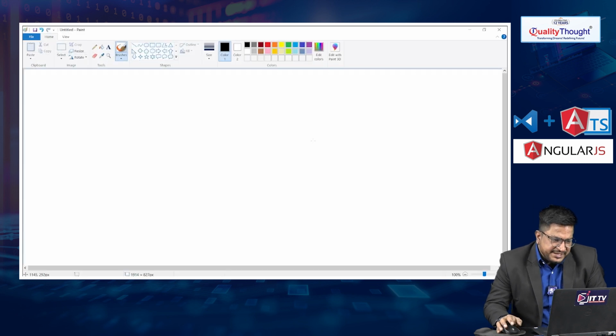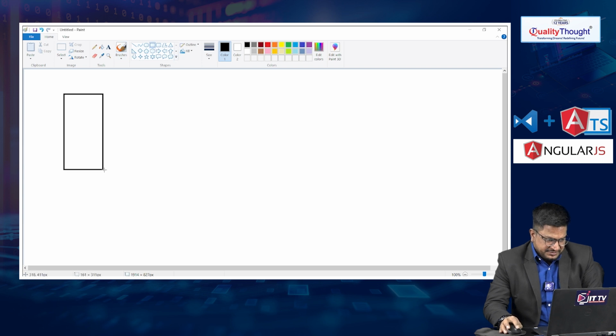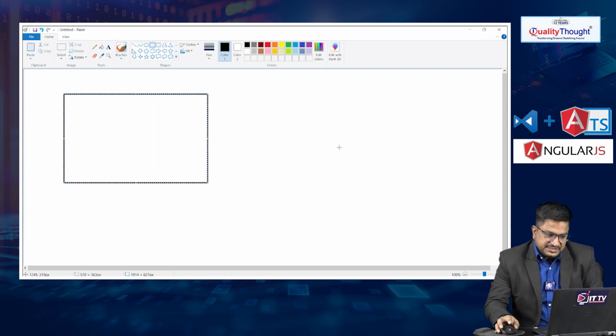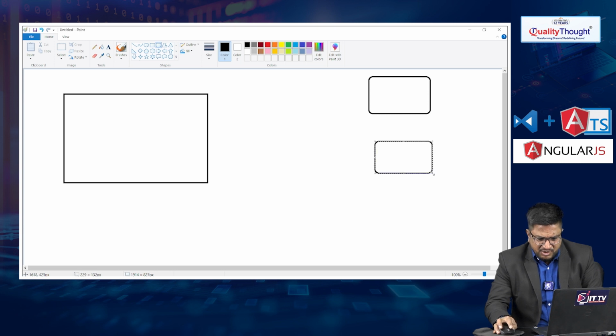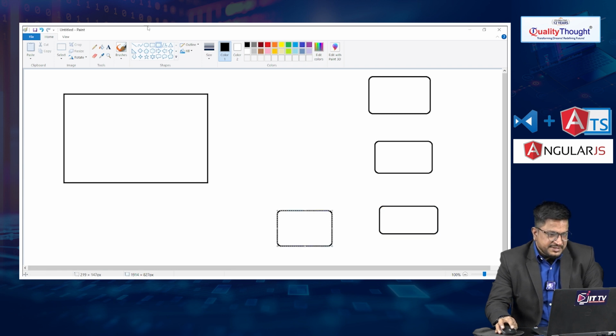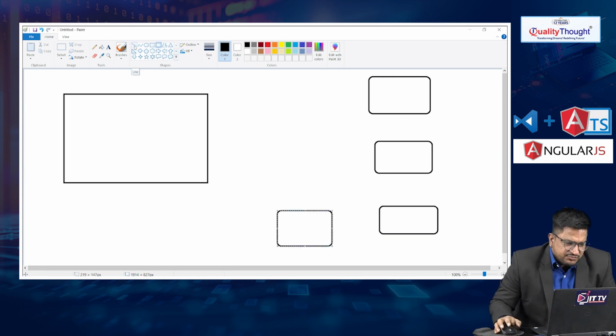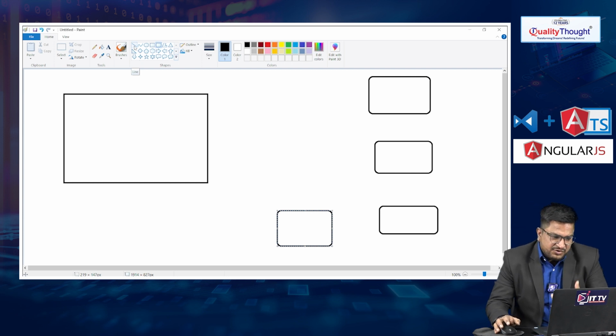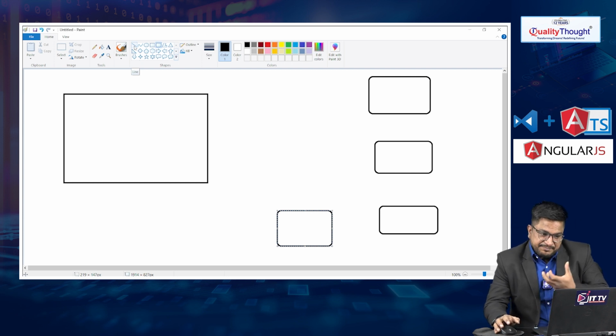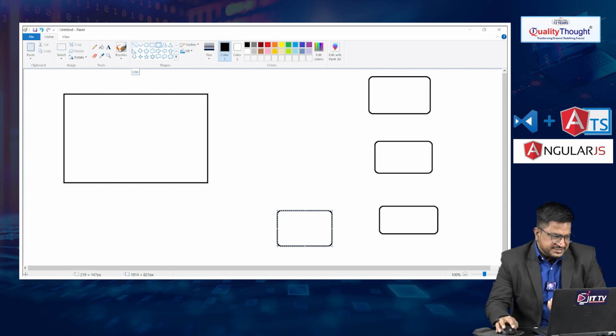A multi-page application, in the sense, we have one master page which consists of more than one page. Let's say this is my home page, this is my about page, this is my service page, and this is my contact page. So a multi-page web application can consist of one or more pages.